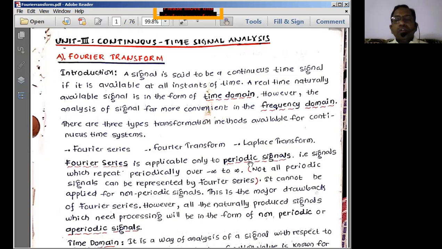So that is what are called transformation tools or transformation methods. Using the Fourier transform, we represent the signal, which is given in the time domain, in the frequency domain.